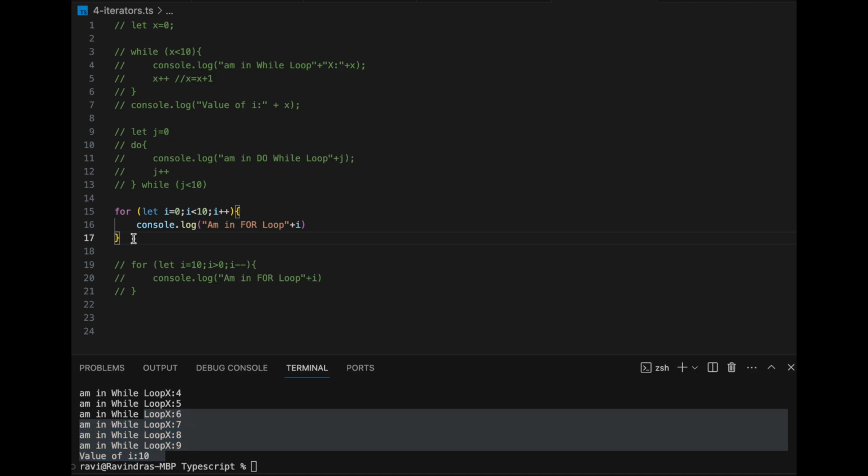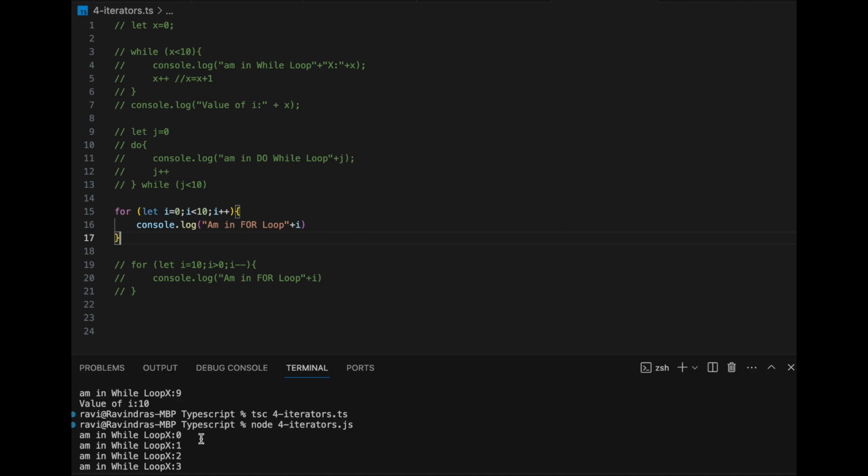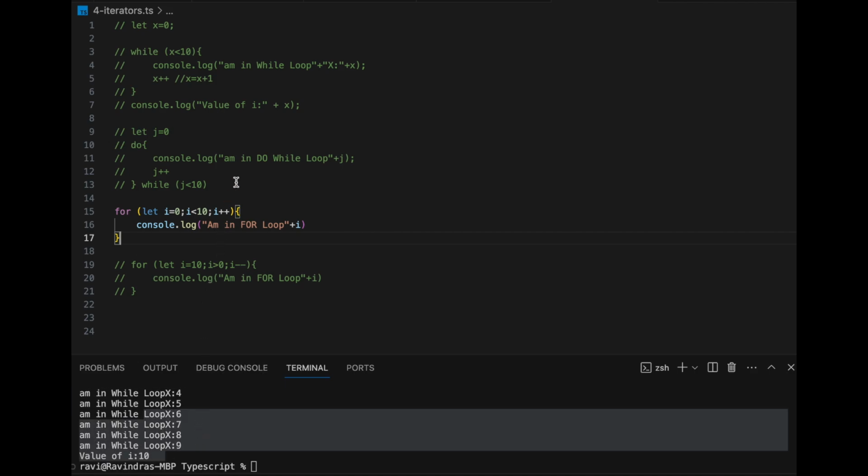Now as an exercise, you do. Now I am printing from 0 to 10, right? Now I want to print 10 to 0 in reverse order. How do you do it? Pause this video, try in your editor and try to solve this problem of printing from 10 down to 0. Then we come back to this video. Pause this video and then try. Now let me continue with the solution. Hope you are done.